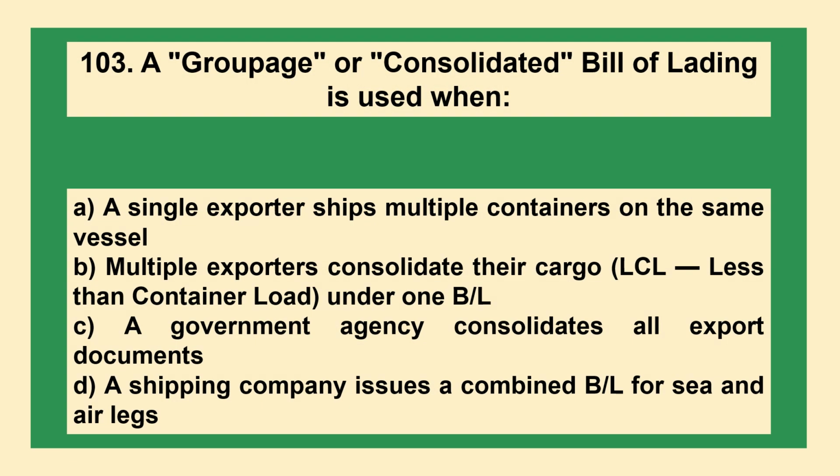The next question is: a groupage or consolidated bill of lading is used when A, a single exporter ships multiple containers on the same vessel; B, multiple exporters consolidate their cargo, LCL, less than container load, under one BL; C, a government agency consolidates all export documents; D, a shipping company uses a combined BL for sea and air legs.